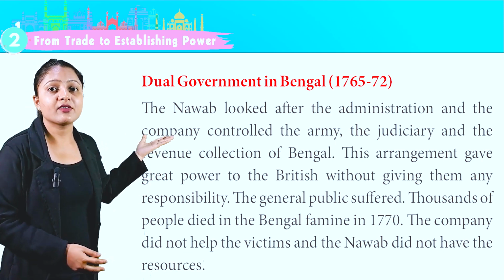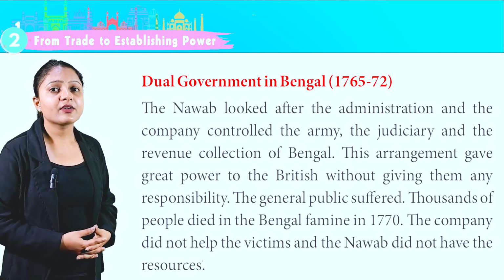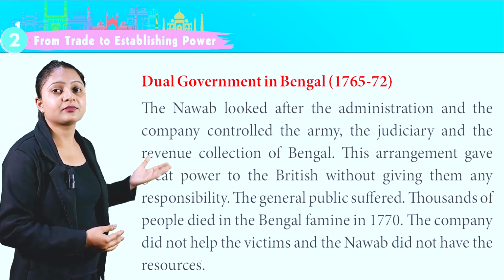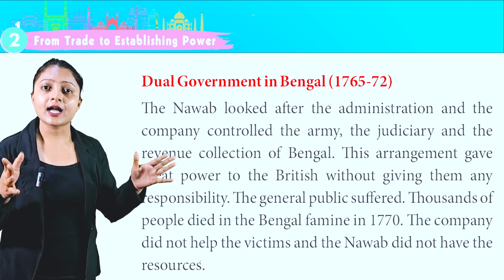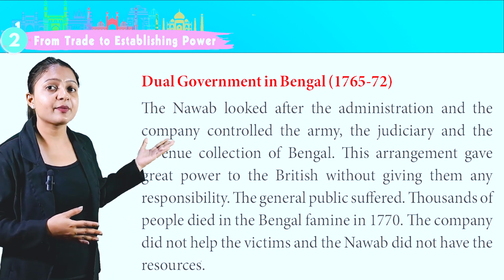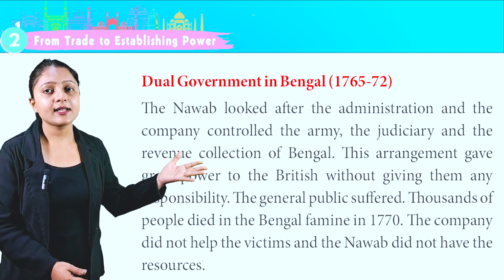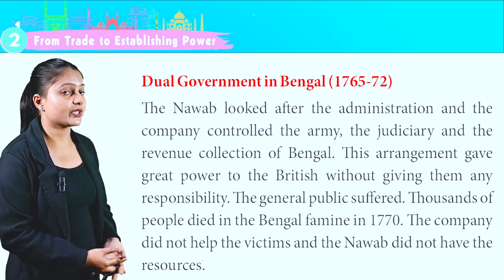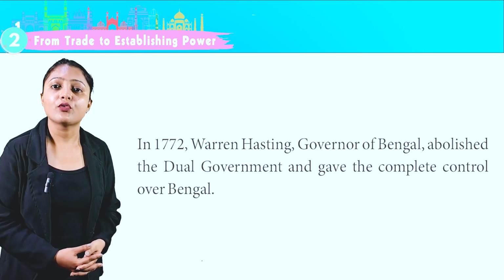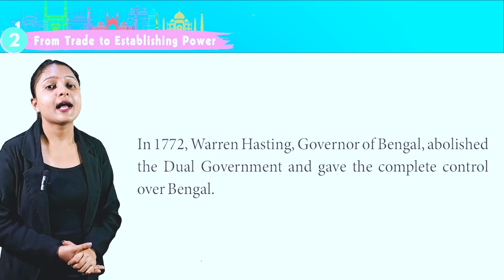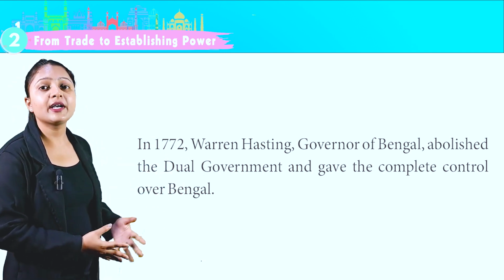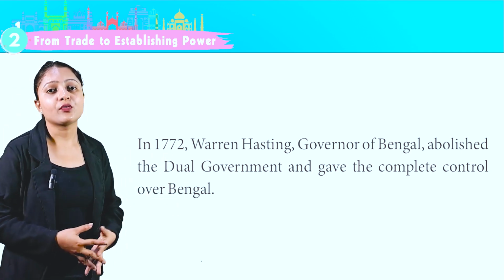This arrangement gave great power to the British without giving them any responsibility. The general public suffered. Thousands of people died in the Bengal famine in 1770. The company did not help the victims and the Nawab did not have the resources. In 1772, Warren Hastings, governor of Bengal, abolished the dual government and took complete control over Bengal.